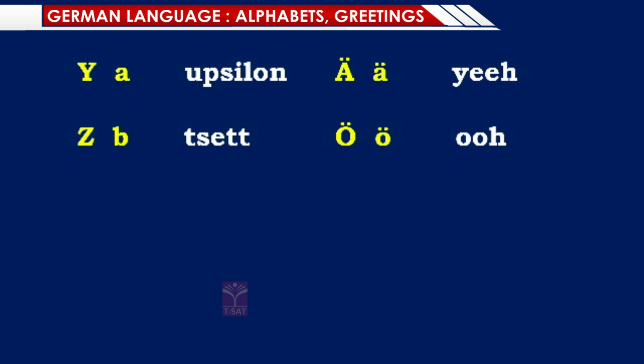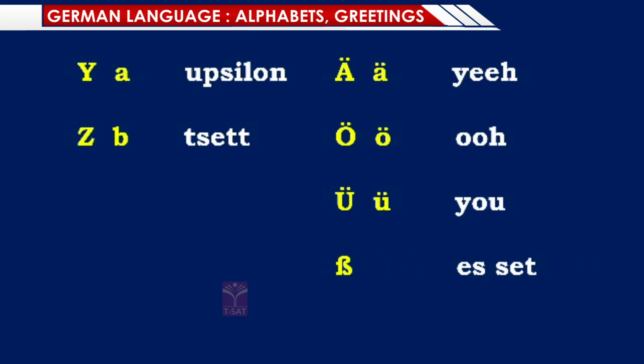So how was it pronounced? O. That was without umlaut. Now with umlaut it would be you, you, you. Then the third letter is U. Normal pronunciation was U, whereas with umlaut it will be you, you, you.